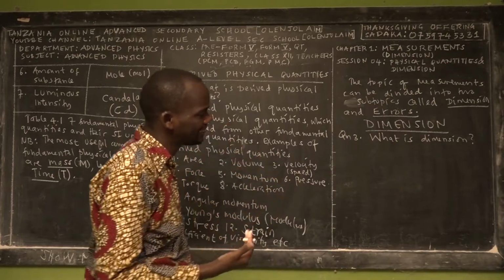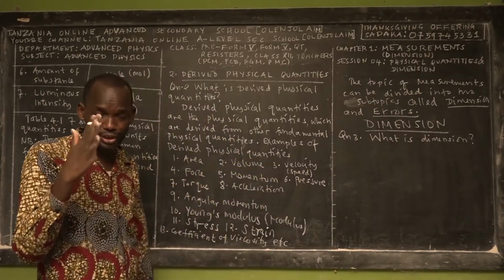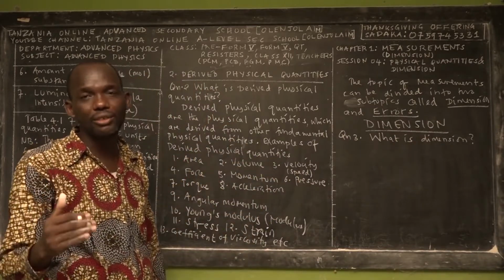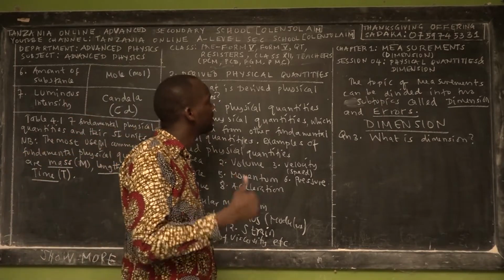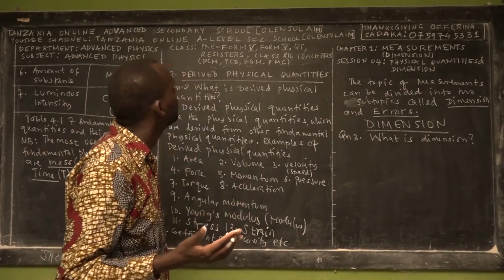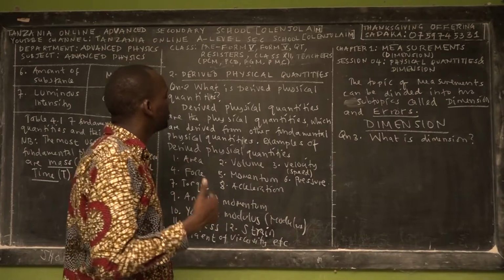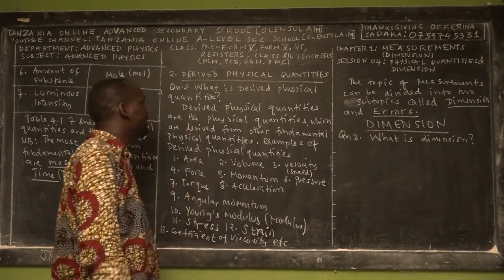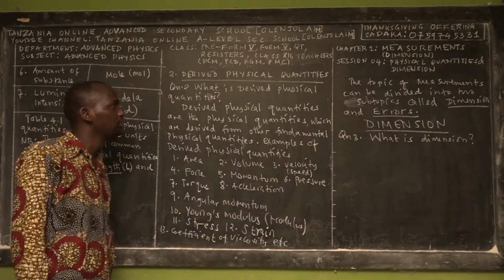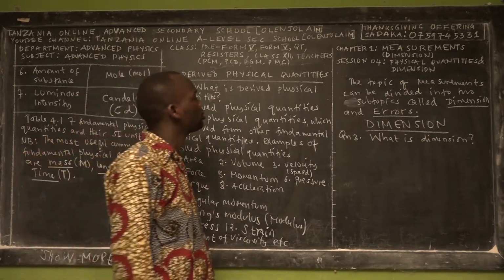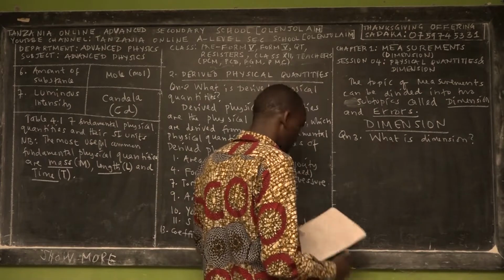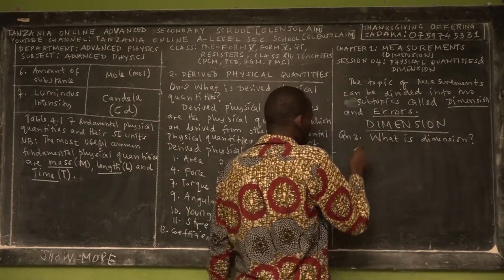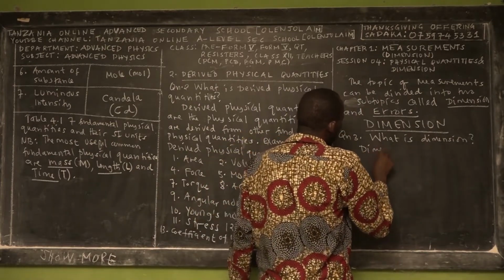Dimension is in most cases a new term for all pre-Form 5, Form 5, Form 6 students, teachers who are teaching class 12, who are studying the combinations of PCM, PCB, PGM, PMC, and also teachers who are teaching those combinations. So the first definition of dimension is this.